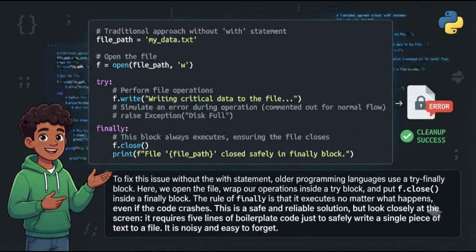To fix this issue without the with statement, older programming languages use a try-finally block. Here, we open the file, wrap our operations inside a try block, and put f.close inside a finally block. The rule of finally is that it executes no matter what happens, even if the code crashes. This is a safe and reliable solution. But look closely at the screen, it requires 5 lines of boilerplate code just to safely write a single piece of text to a file. It is noisy and easy to forget.